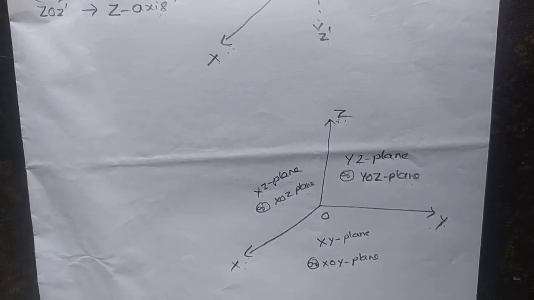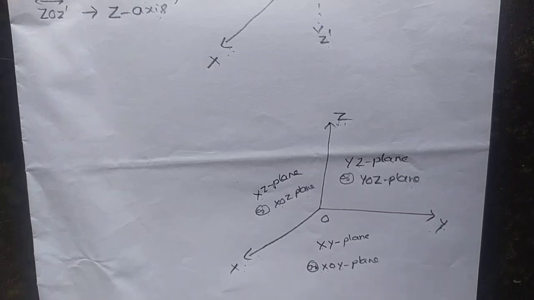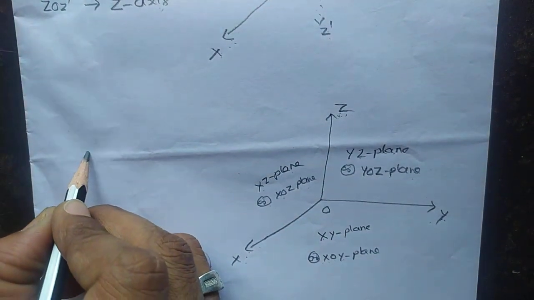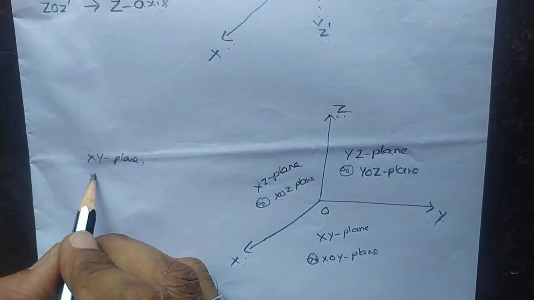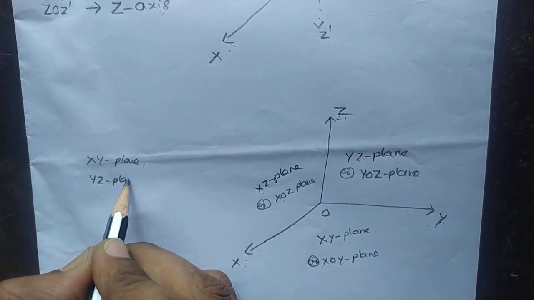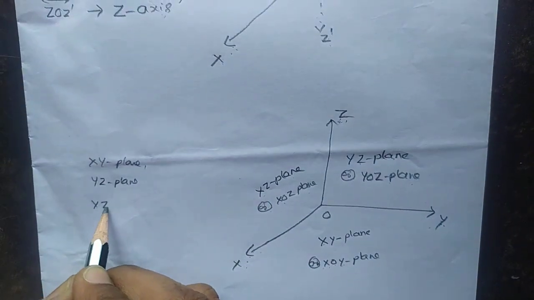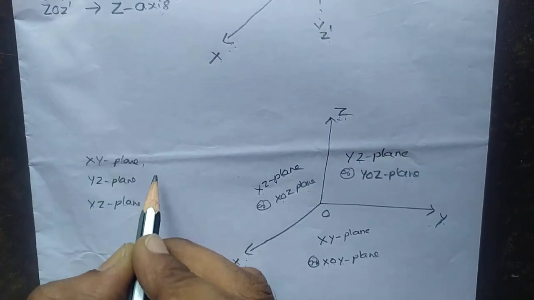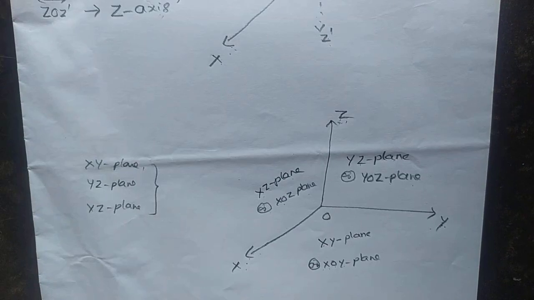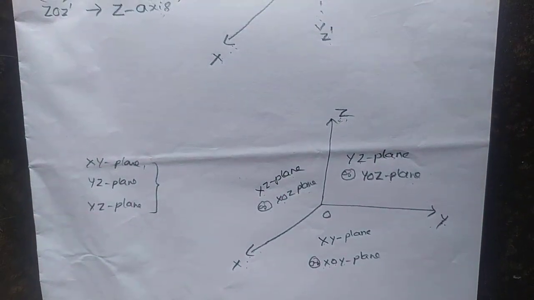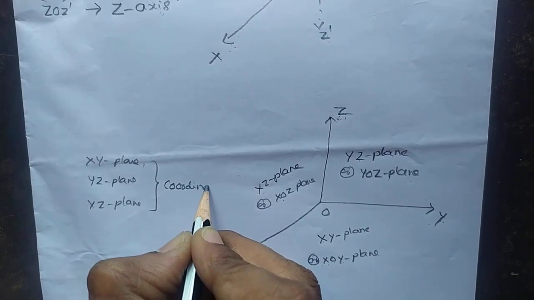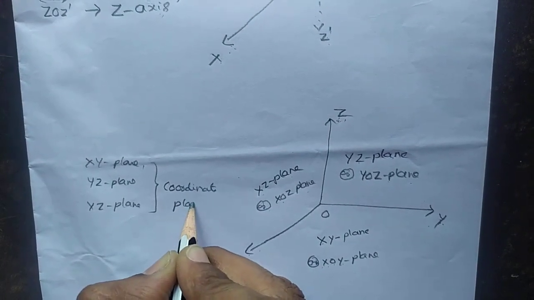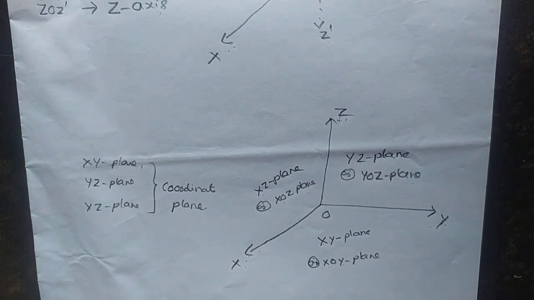These three planes, which are the planes? XY plane, next YZ plane, next XZ plane. These three planes are called coordinate planes. Understand?